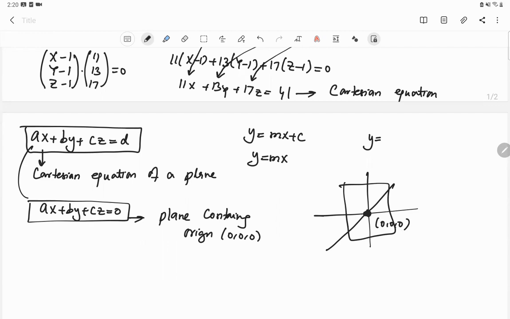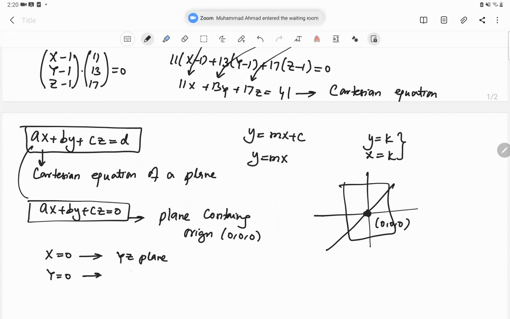Okay. And as we know that y is equal to k or x is equal to k are the lines which are parallel to x and y axis respectively. Similarly, x is equal to 0 is the equation of yz plane, and y is equal to 0 is the equation of xy plane, and z is equal to 0 is the equation of, sorry, this is सर वो x, ऊपर x z प्लेन नहीं होगा?